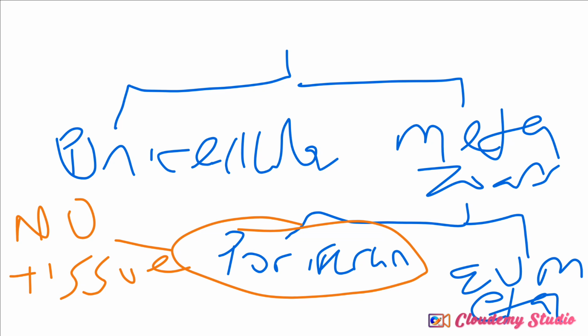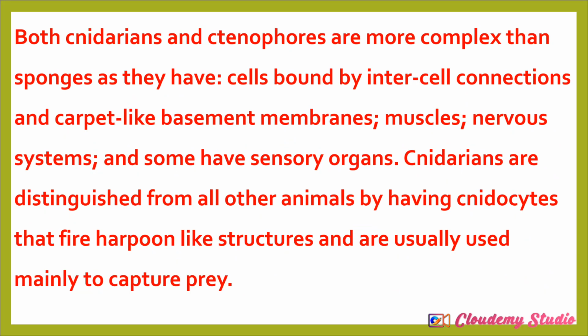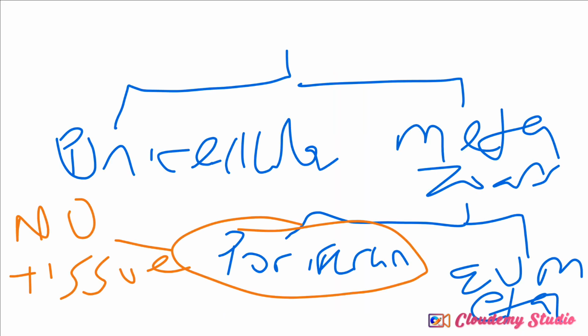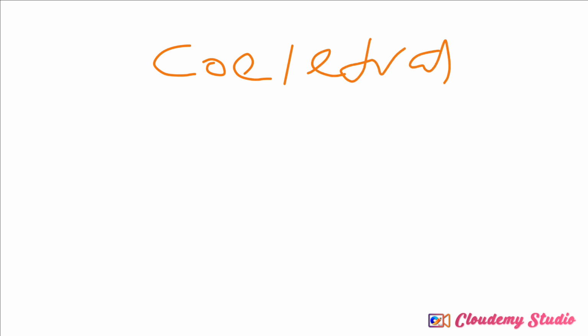So the first phyla under the kingdom Animalia that belong to the metazoans are the phylum Cnidaria and the phylum Ctenophora. Previously, they were classified as Coelenterata.